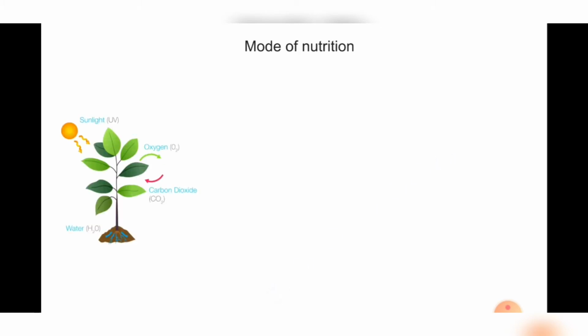Then we have the next criterion, which is the mode of nutrition. Yes, nutrition depends on their food habit. Okay, the first one is what? Plant. How do plants get their food? Yes, they prepare their food by photosynthesis. So as they perform photosynthesis, they are autotrophs. So autotrophic is one type of nutrition.